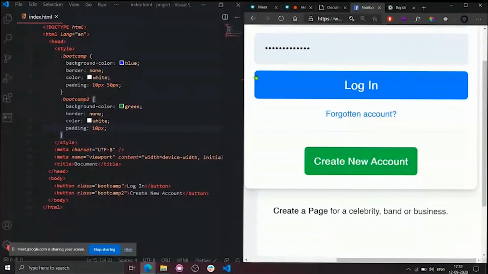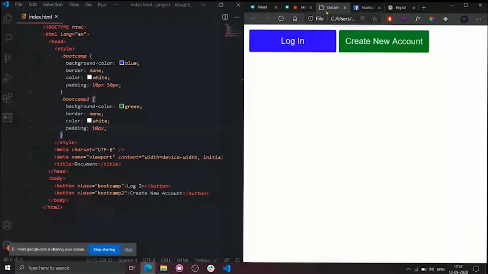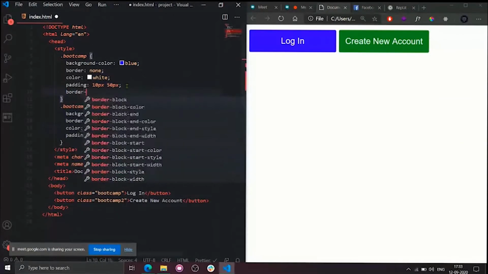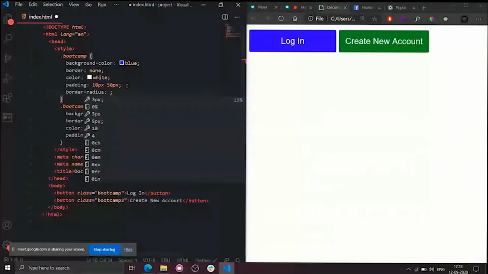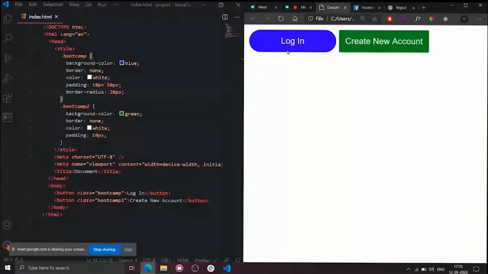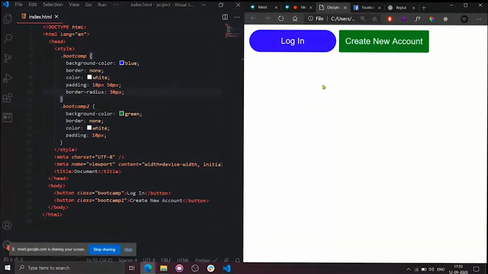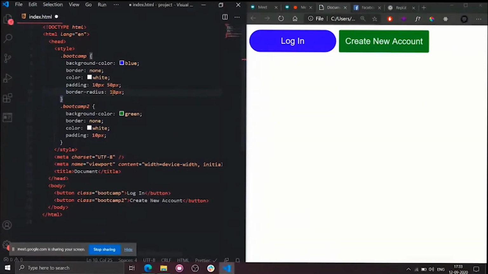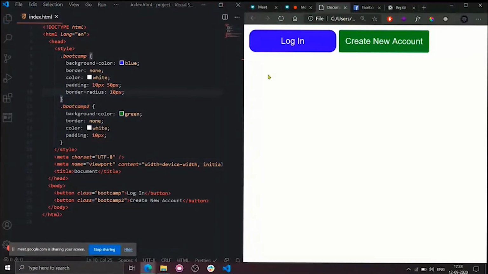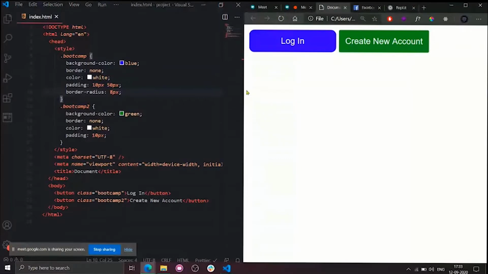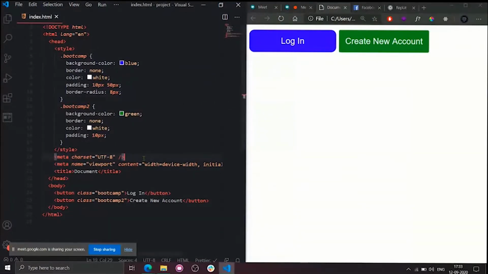And also there is a slight border, I mean radius. So to increase the curvature, what we need to use is border radius. So we can simply utilize 20 pixels. So this button is now a little bit curved. If I keep on increasing this, it will become a pill shape. Okay, so I simply keep it as 10 pixels. Looks fine. Instead of 10, I can write 8 pixels. Okay, so this is how we can use it.